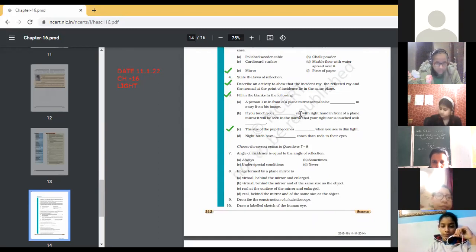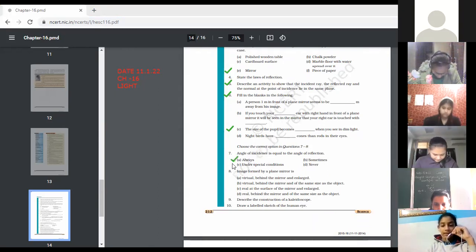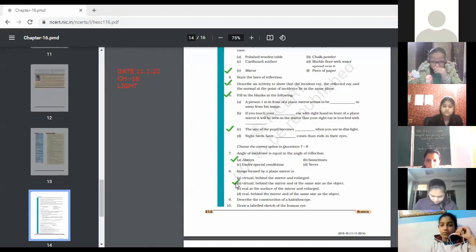Next is the image formed by a plane mirror. What type of image? Option B. Virtual, it is behind the mirror and of the same size as the object.